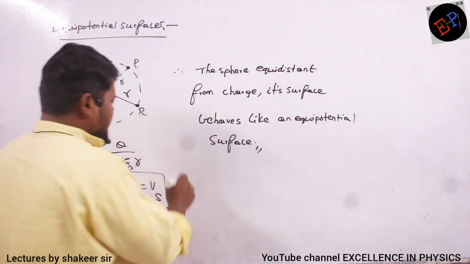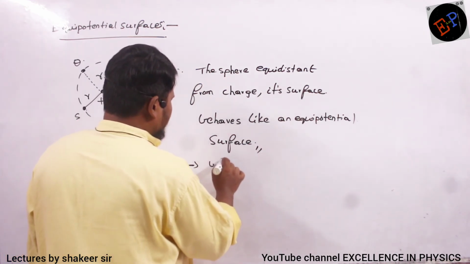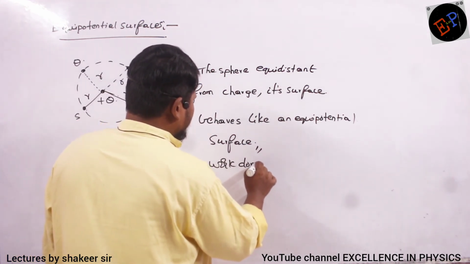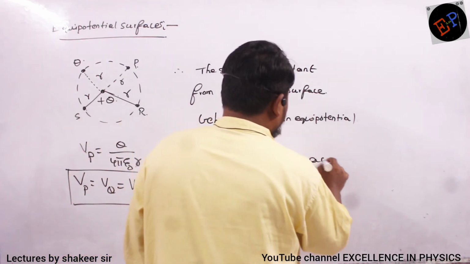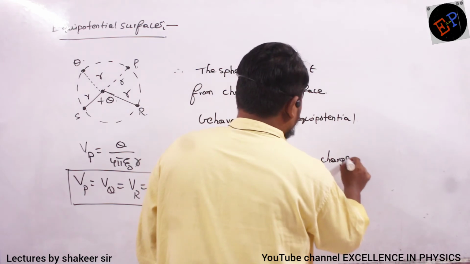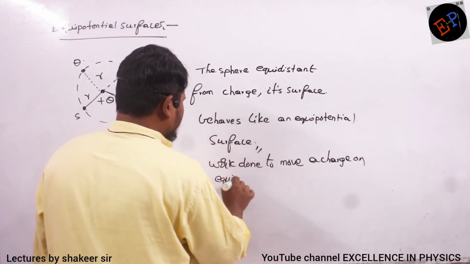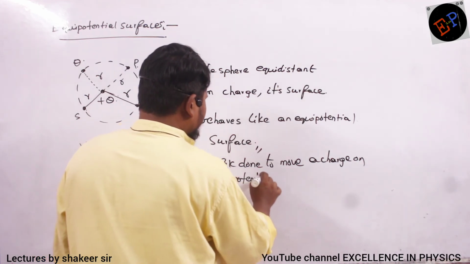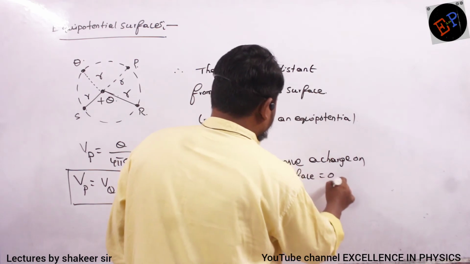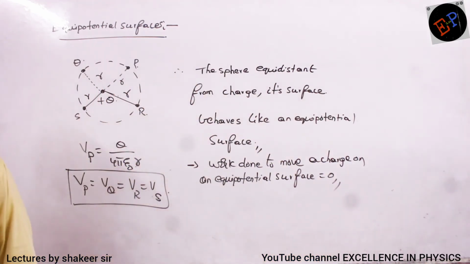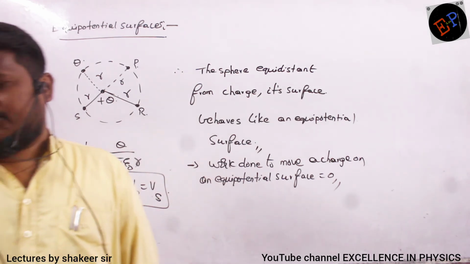So therefore, one point which we should understand is that work done to move a charge on an equipotential surface is how much? It is 0. So on an equipotential surface, if you want to move a charge, you need not do any work. What is the reason?